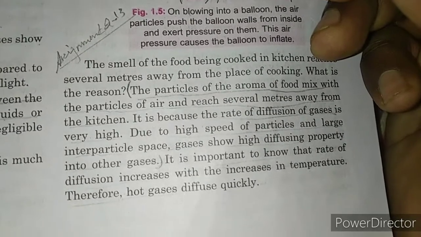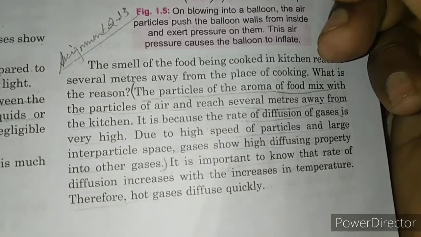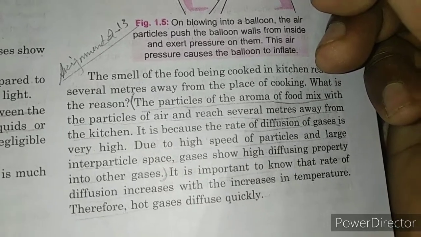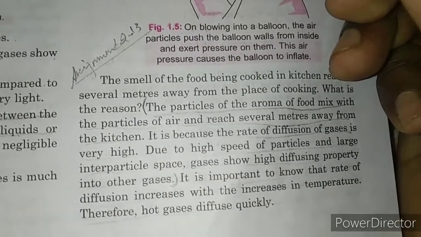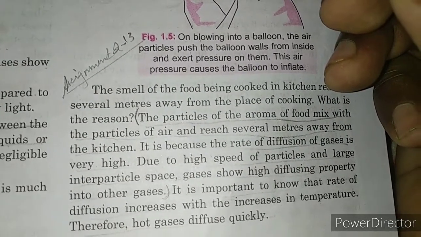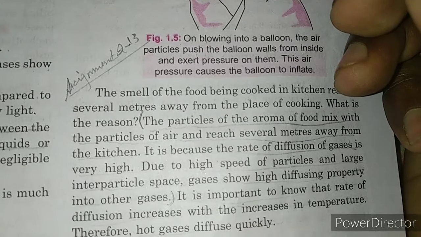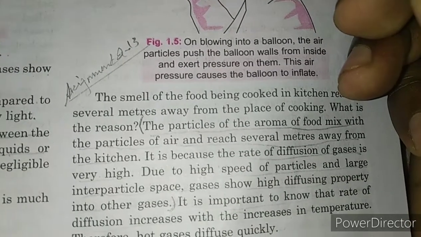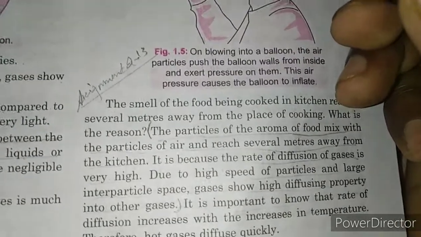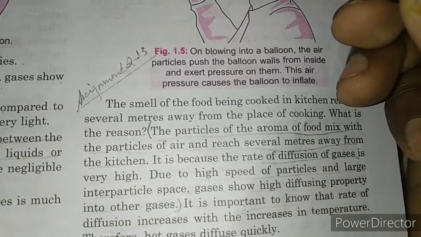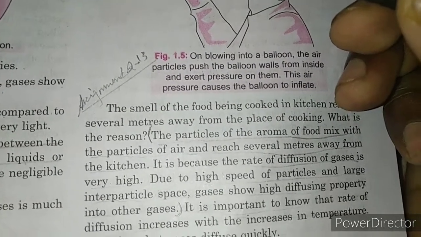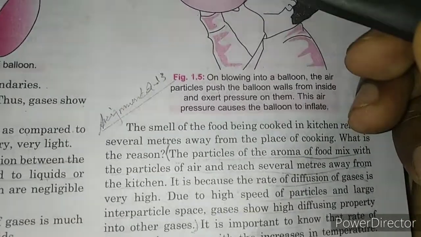That is why this can be smelled from any corner of the room and even outside of the room. This is due to the fastest rate of diffusion of gaseous particles, right? It means the particles of gases have the greatest rate of diffusion among solids, liquids and gases.